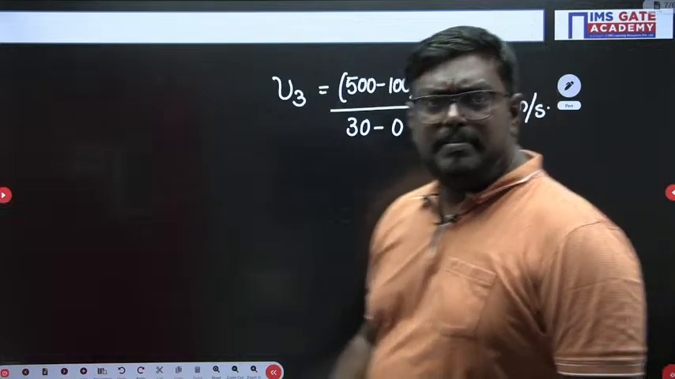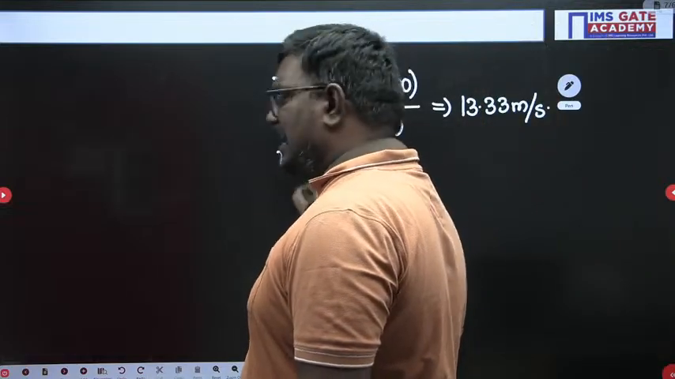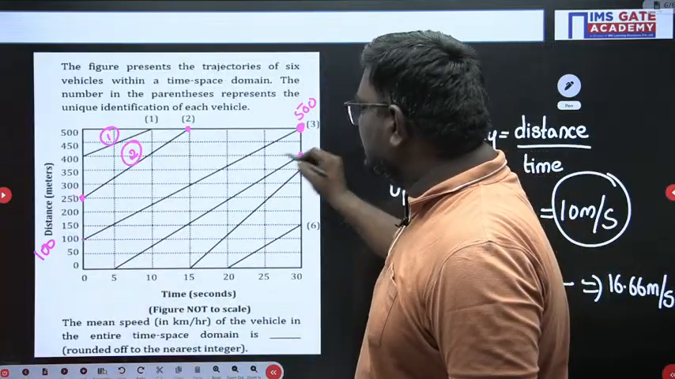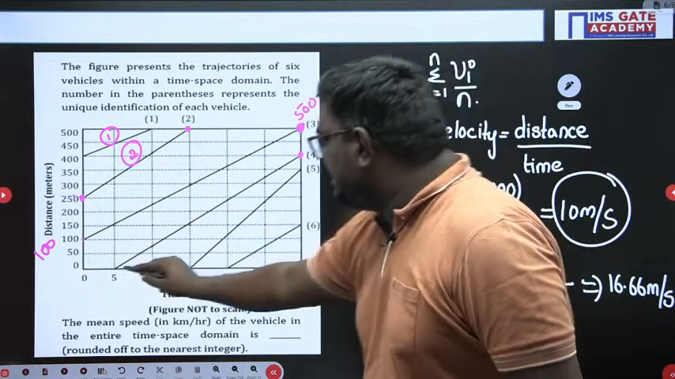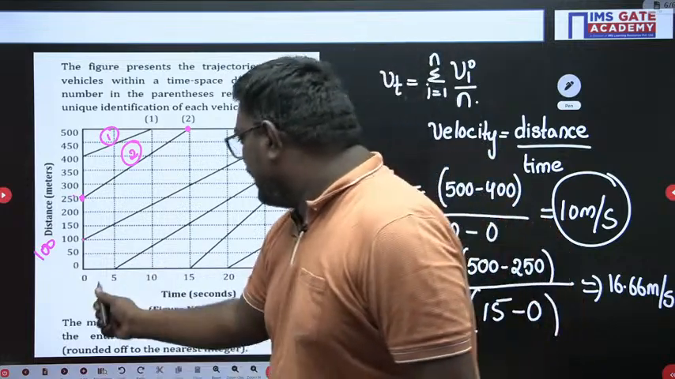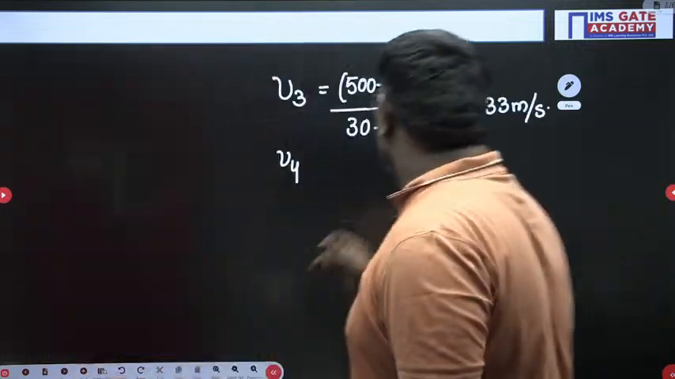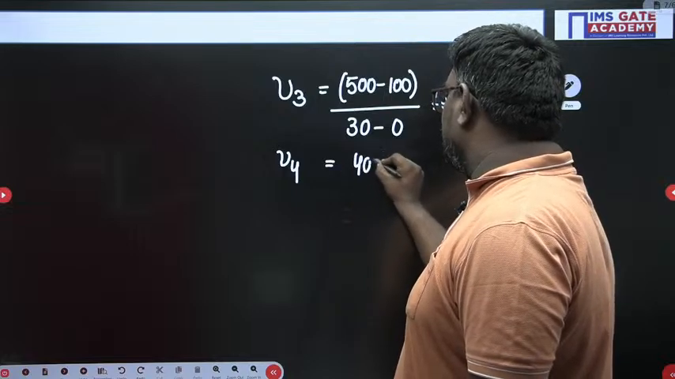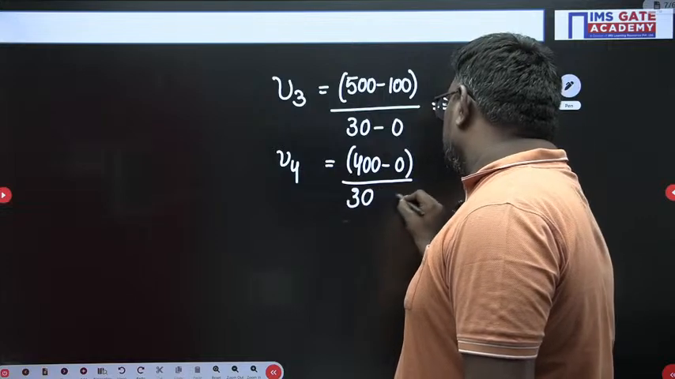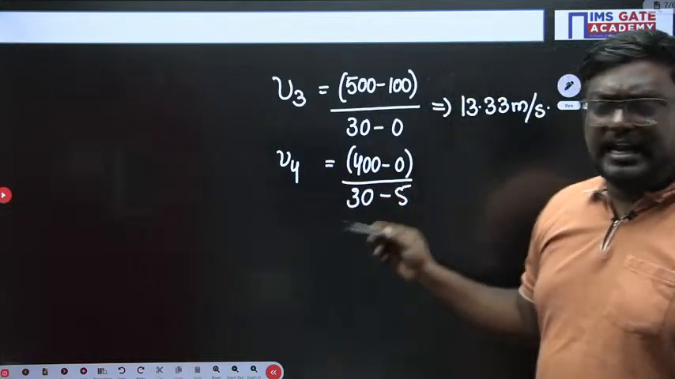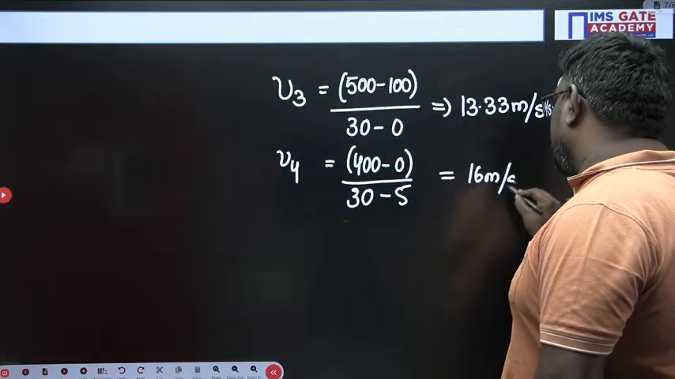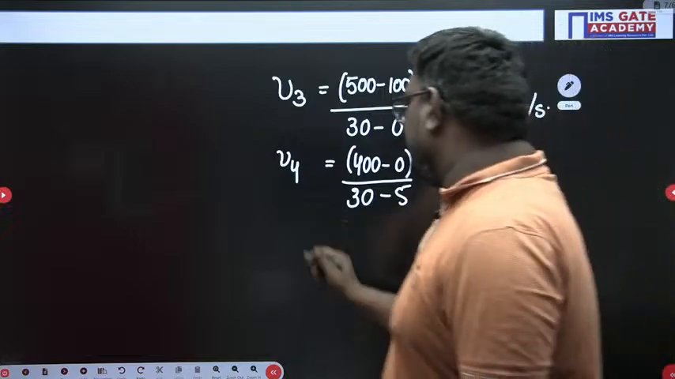Okay. Similarly, my dear students, we have line V4. So what is V4 here? So it is the line V4. Here the distance is around 400. And if you see, the distance here is 0. And if you see 30 and the time is 5. So 400 minus 0 upon 30 minus 5. So my dear students, you can get a value of velocity of V4 as how much, sir? 16 meter per second. Am I clear, students? So we get a value of 16 meter per second.